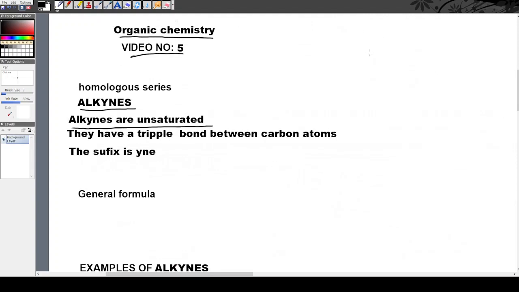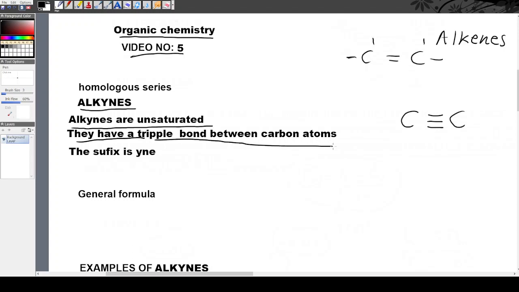Besithe mos ii-alkenes zona zine-double bond between the carbon atoms. So uzibona nge-double bonds, ii-alkenes. But now sithetha nge-alkynes. So ii-alkynes, it turns out that zona ziba ne-triple bond between carbon atoms.